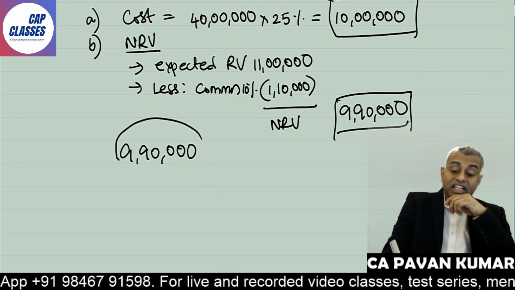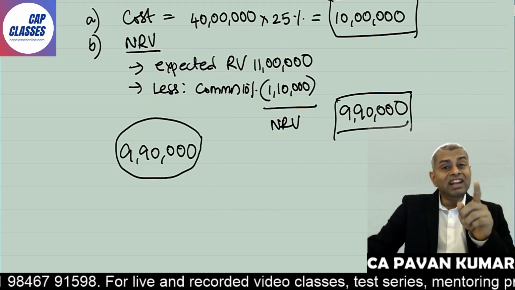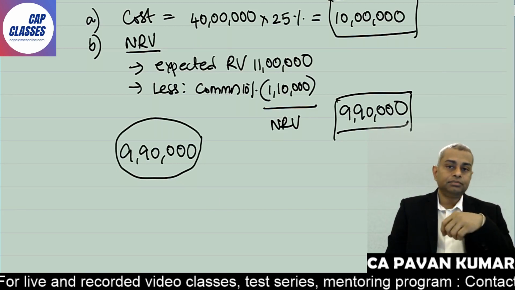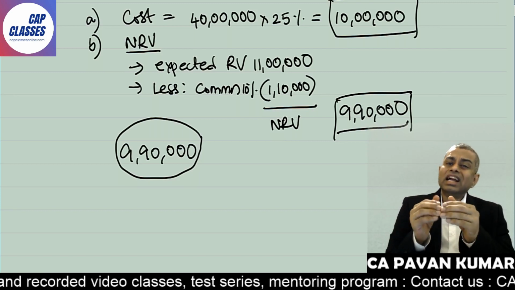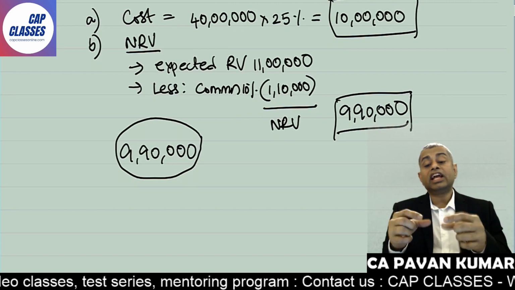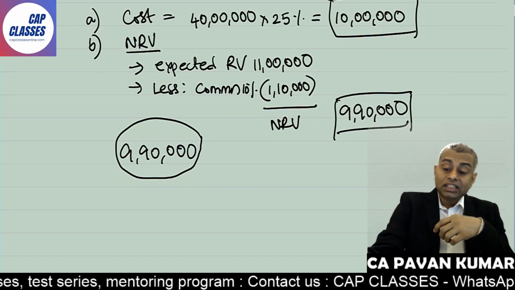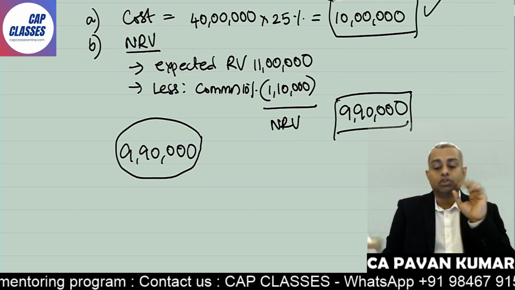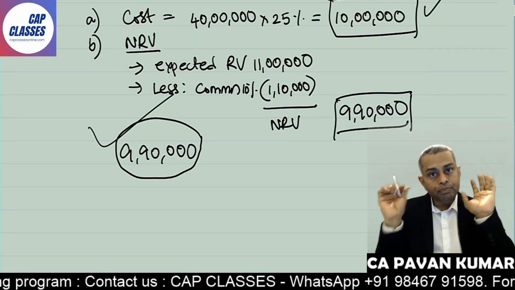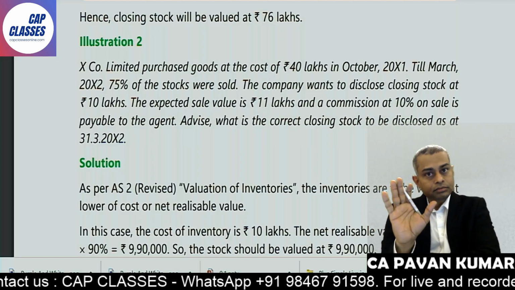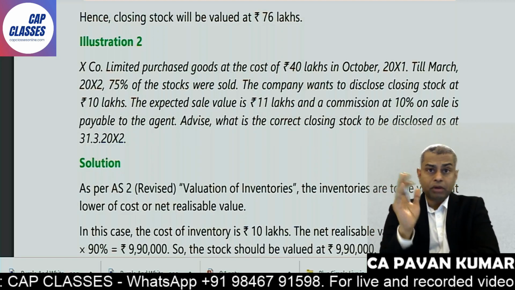In the problem, they said that the company is willing to show inventory at 10 lakhs. Now you will write that the contention of the company is not correct. They cannot show inventory at 10 lakhs, which is the cost. They have to show inventory at cost or NRV, whichever is lower, which is 9,90,000. Clear? So for this, do you need Accounting Standard 2? No, common sense. With common sense, you are able to do problem number 2 also.